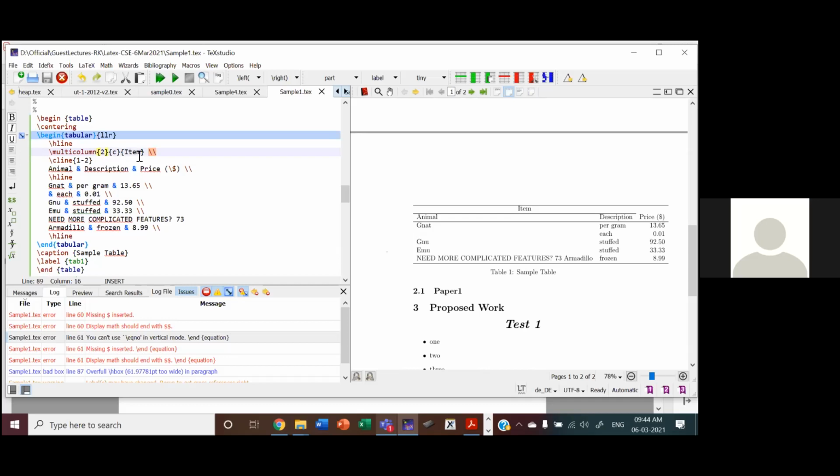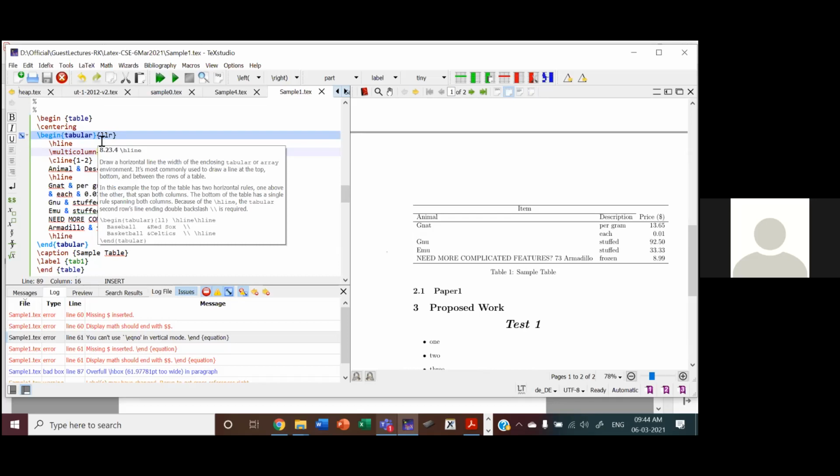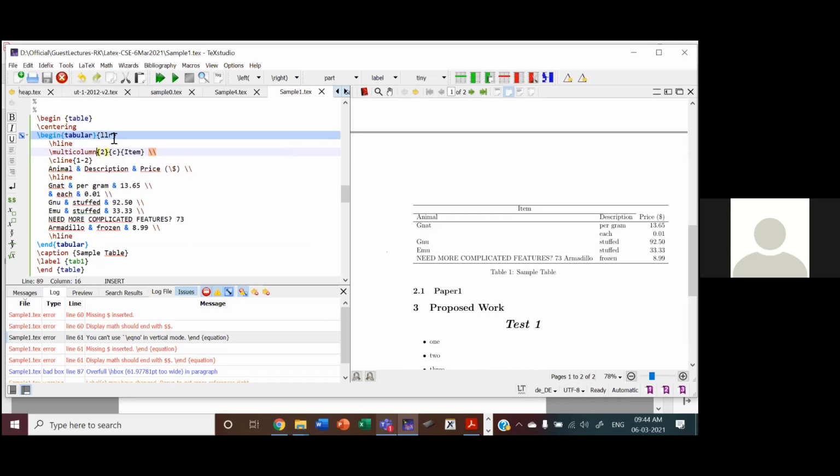So this is the first row. So we have given LLR. Earlier I showed you C. C is for center. LLR, L is left, R is right. So the first column is aligned left. Second column is also aligned left, description. And the price column, you can say aligned right.